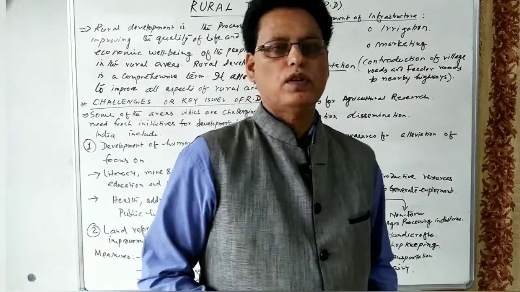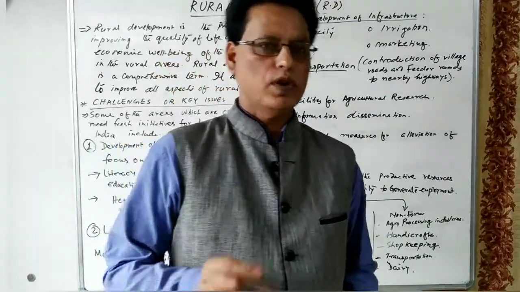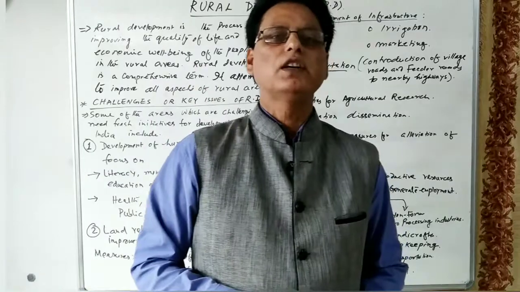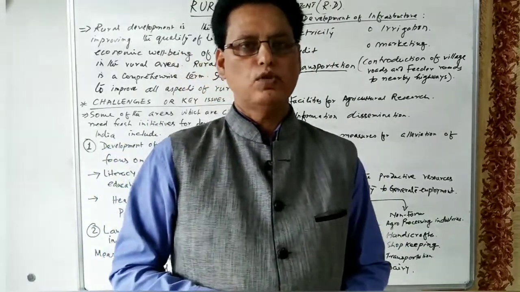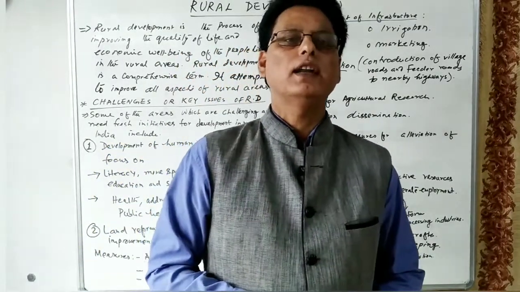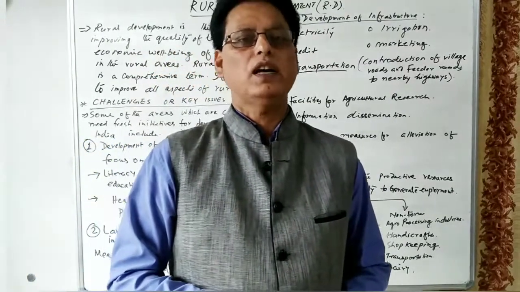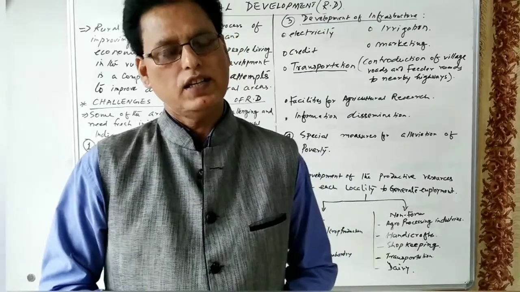These productive activities are to be identified and promoted. Then only can we generate more and more employment and solve the problems faced by rural development in our country.